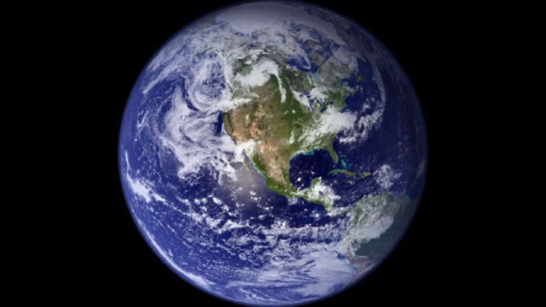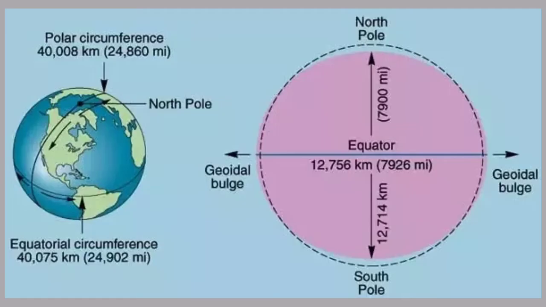The shape of the Earth is a geoid, referring typically to its form of an oblate ellipsoid that spins and orbits the Sun. The Earth's circumference is about 40 lakh 32 kilometers.